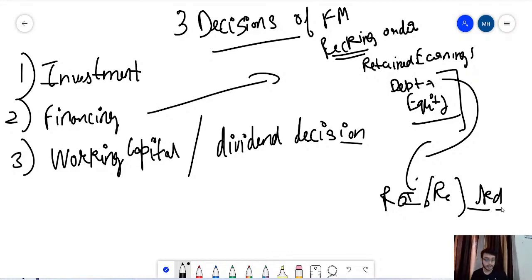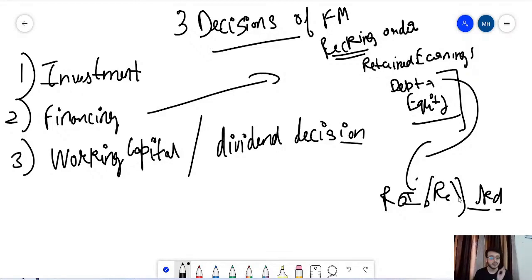So till the point when your return on investment, which considers both the sources of capital, that is equity and debt, or your return on equity is greater than your cost of debt, up till that point you can issue debt, and that will have a good impact upon the firm, because ultimately the value of the equity will increase. The equity shareholders will be happy, and when the equity shareholders are happy, the value of the firm will also increase.